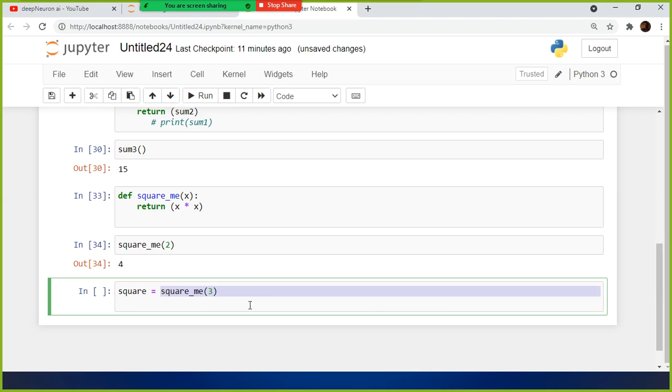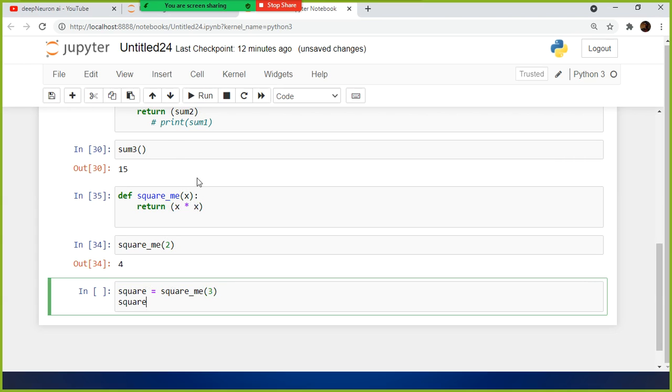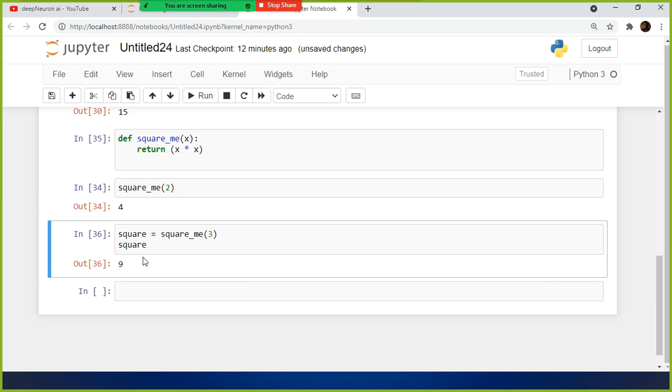So this function on the right side of this equal sign will get executed, and the output of this function will get stored in a variable called square. So what value will get stored in square? 3 will get passed here. So 3 into 3 is 9, right? So it will return 9 here. So here I can assign a function to a variable.